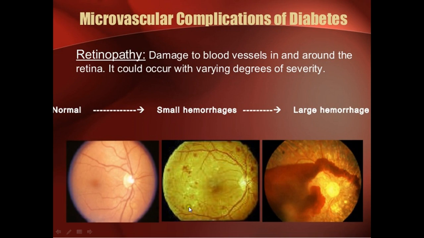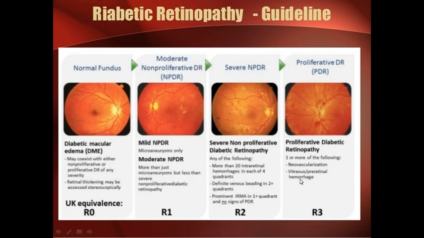There is new vascular formation going on, new vascularization. Cotton wool spots and hard exudates can be seen. And then we have a large hemorrhage. This is a large subhyaloid hemorrhage, which causes dramatic vision loss. So according to the guidelines, we have stages of diabetic retinopathy. Normal fundus, macular edema.